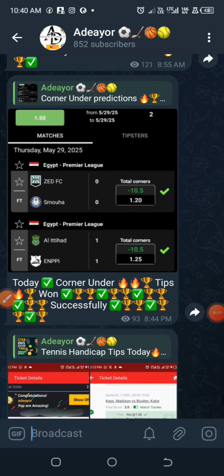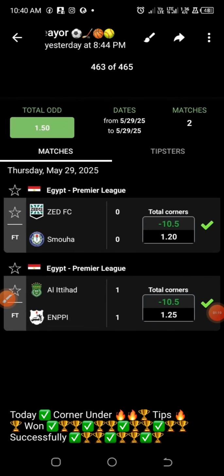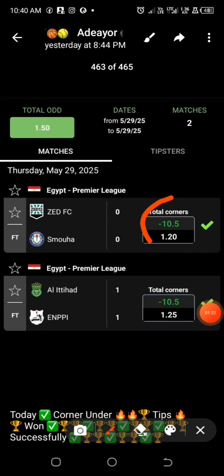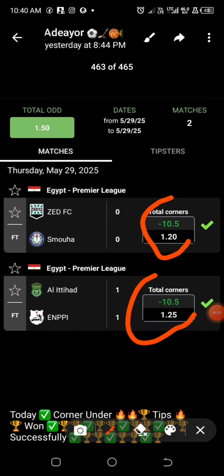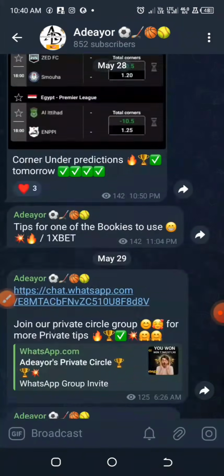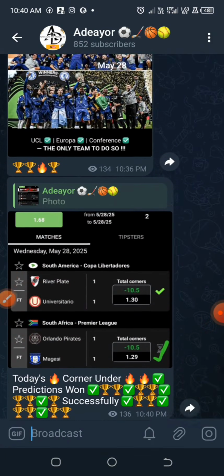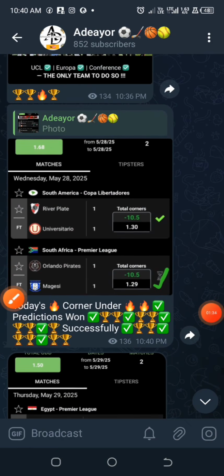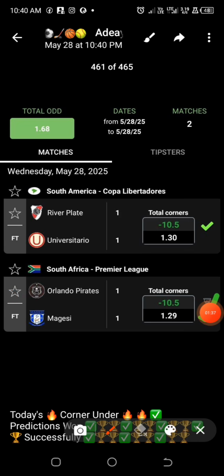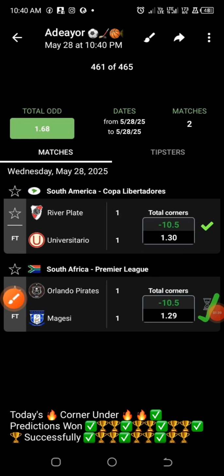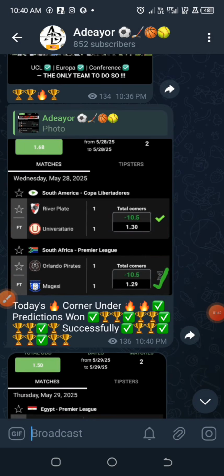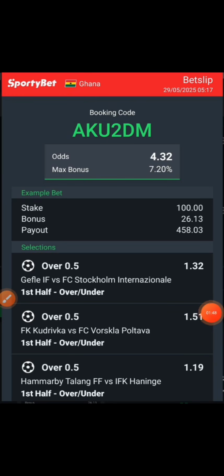Alright, looking into the second slip that we are going to look into, we are going for the corner under, predicting the total number of corners to be under 10.5. We've been dropping our corner predictions on our Telegram platform of recent, and it has been working out so well, so we are going to predict that also in this video. And lastly, the third ticket that we are going to predict in this video is our first half over 0.5 goals prediction, half time over 0.5 goals. So we are going to look into this strategy also.